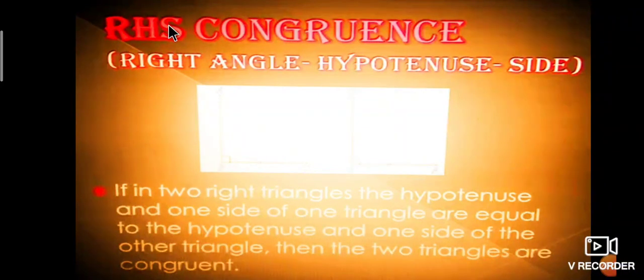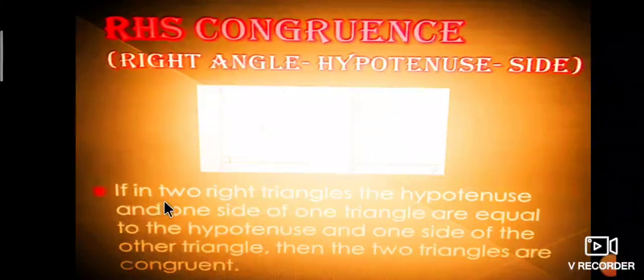Next important one, RHS congruency. What is R? What is H? What is S? R means right angle, H means hypotenuse, S means side. Right angle, hypotenuse, side postulate. Here observe two right angle triangles ABC and DEF. In these two, angle B is equal to angle E. These two are right angles, and AC is the hypotenuse, EF is also the hypotenuse. And one side BC is equal to DF.